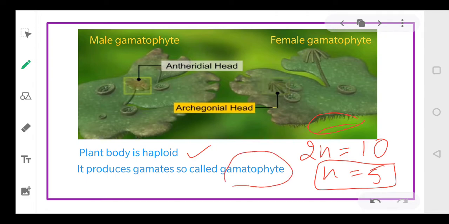It is referred to as gametophyte. It has a male gametophyte and a female gametophyte. The male gametophyte will produce antheridia, and the female gametophyte will produce archegonia, the male and the female sex organs. This is a male gametophyte, this is a female gametophyte. You can easily compare the structure. The female gametophyte is quite different from the male gametophyte.